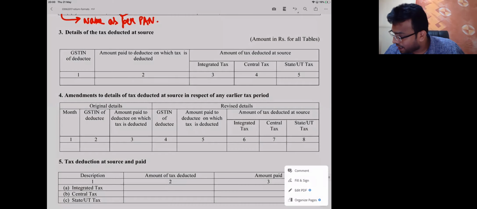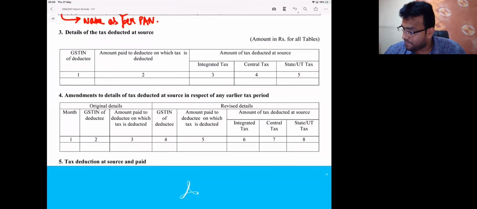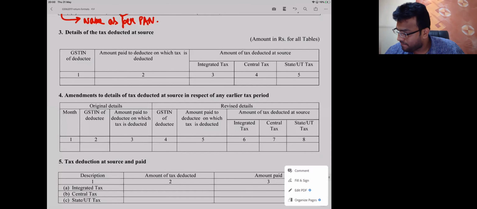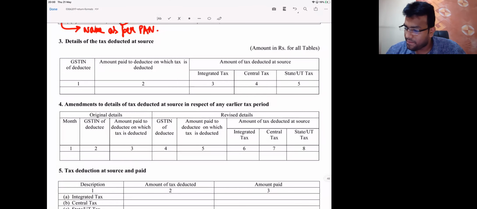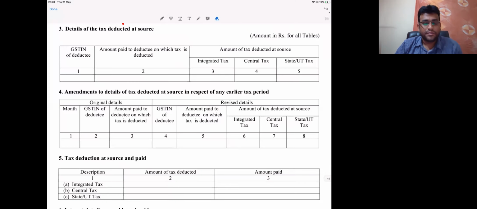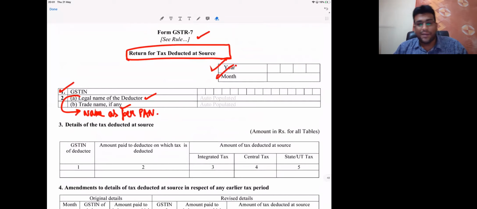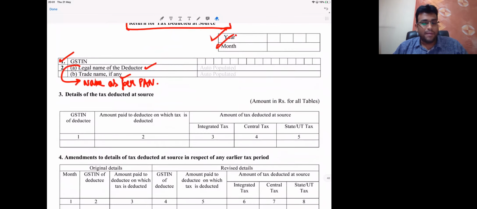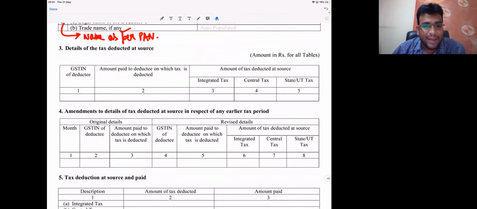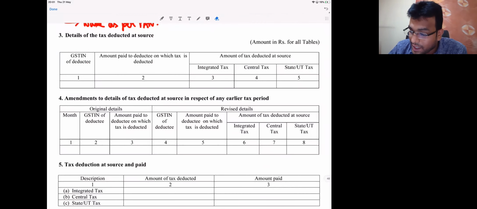Yes. Can you look at that now? Come on. So what is the first point, dear friends? GSTR 7. Return for what? TDS, year, month, then GSTIN, legal name, trade name. Then what, my dear friends? Details of what, sir? Details of TDS.